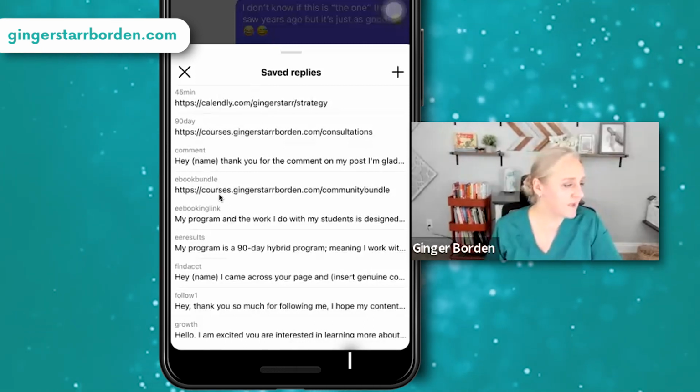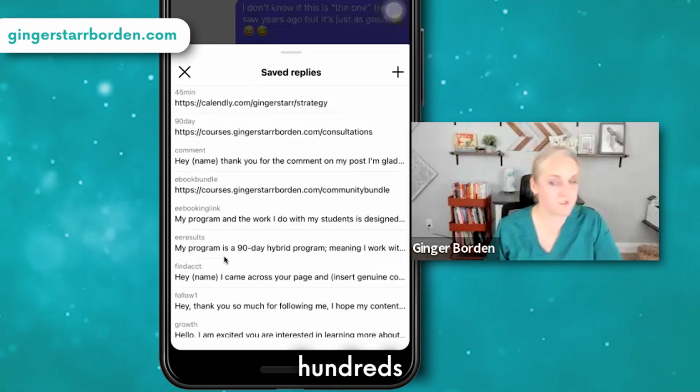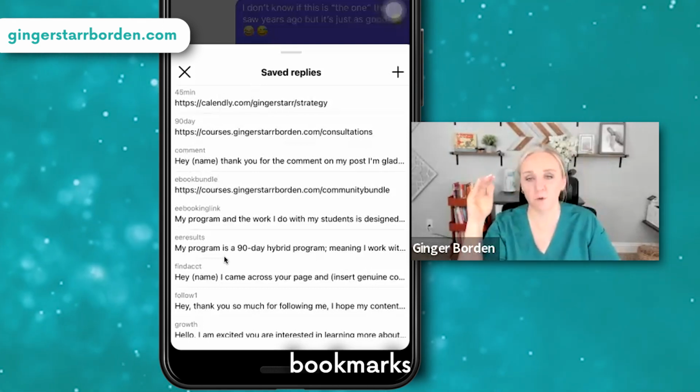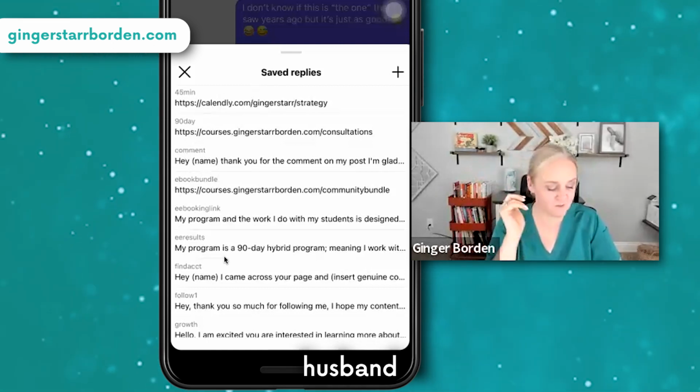A lot of these other things I created years ago and I don't use them. Just like you can see that I have hundreds of thousands of bookmarks from years ago. I don't remove anything for some reason. I just won't clean out my computer. My husband yells at me.